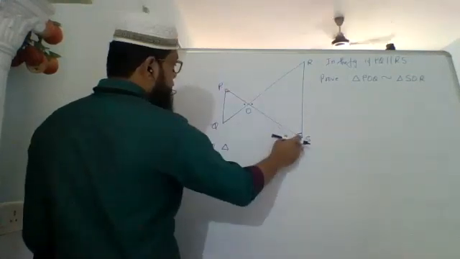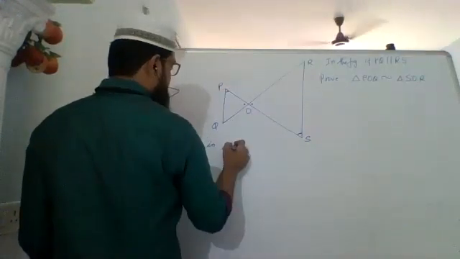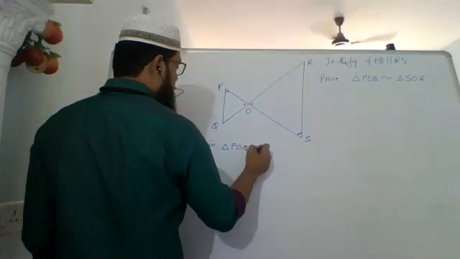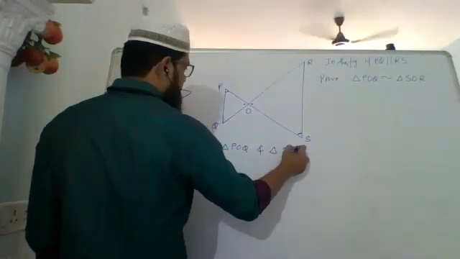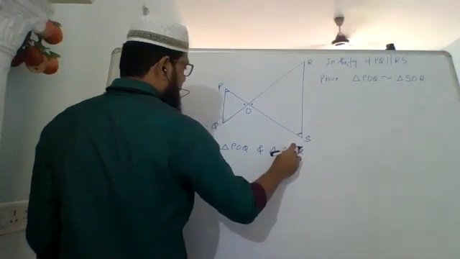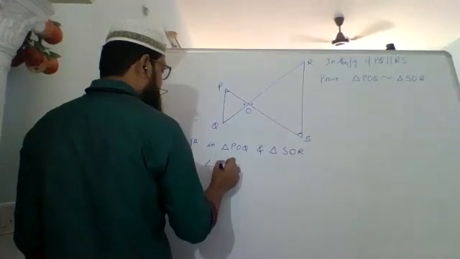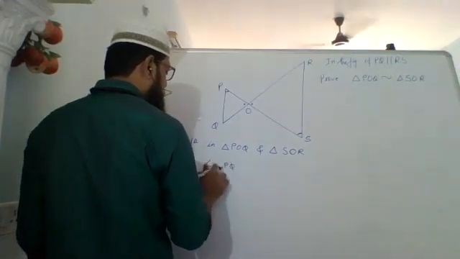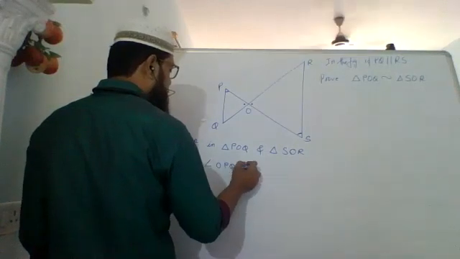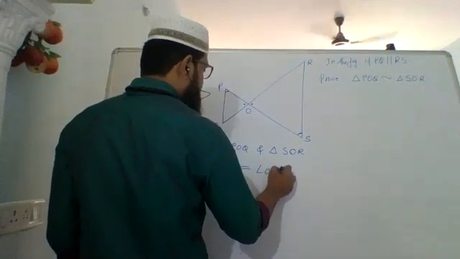See, P corresponds to S and not P to R, because this angle is equal to this angle. So triangle POQ and triangle SOR, angle OPQ is equal to angle OSR.